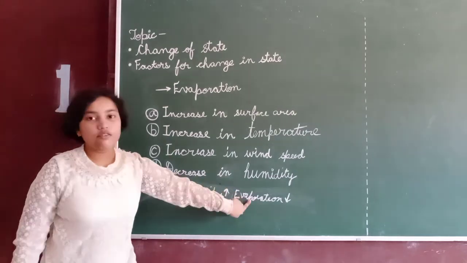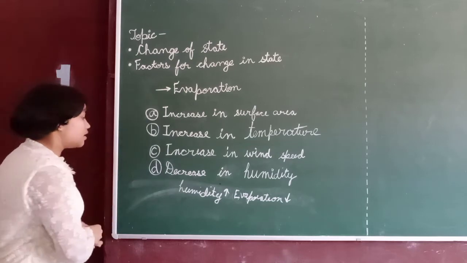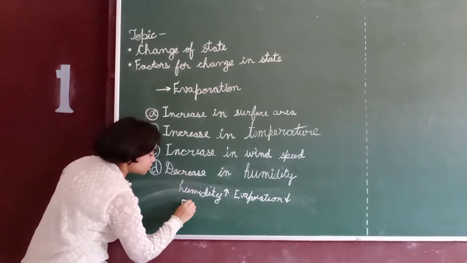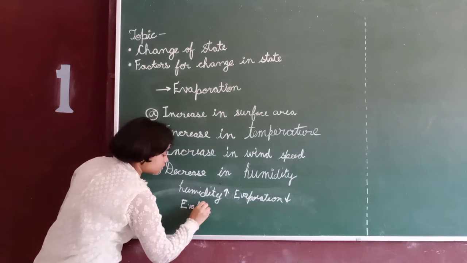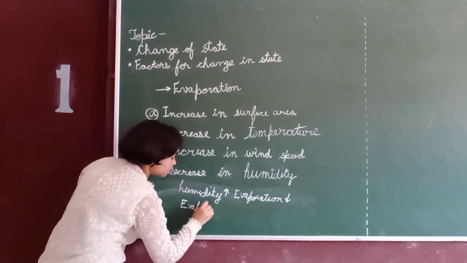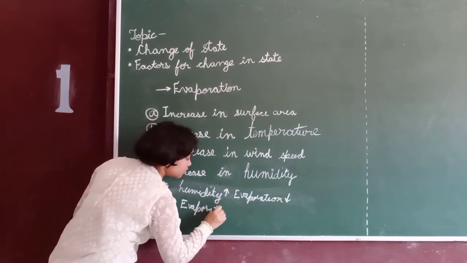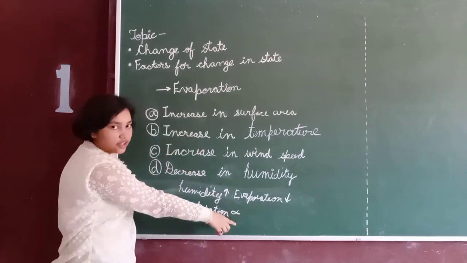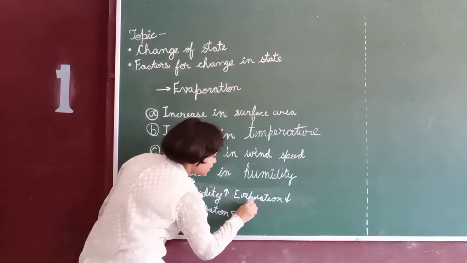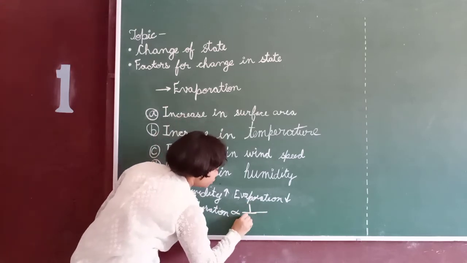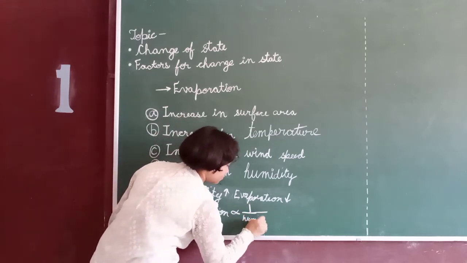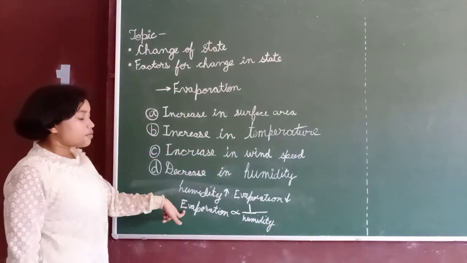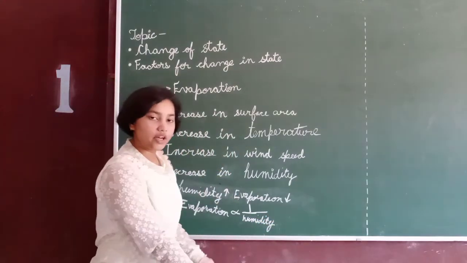So humidity and evaporation are inversely proportional. Evaporation is inversely proportional to humidity.